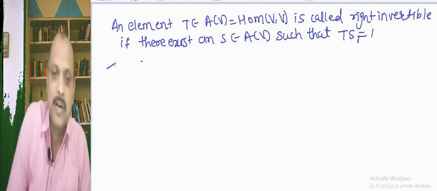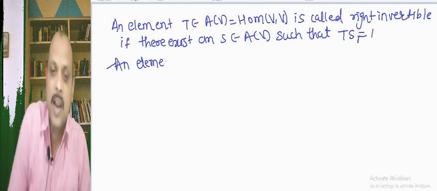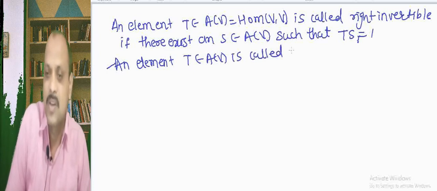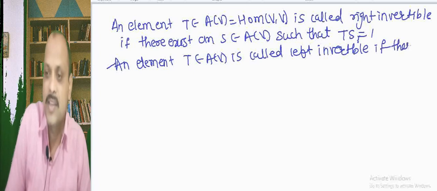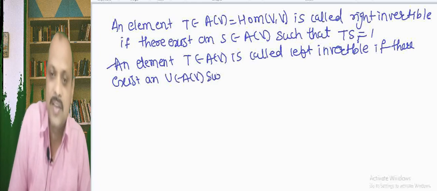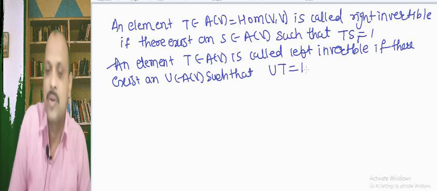Ts equal to 1. Similarly, we define: an element T belongs to A of V is called left invertible if there exists an element U belongs to A of V such that UT equal to 1.